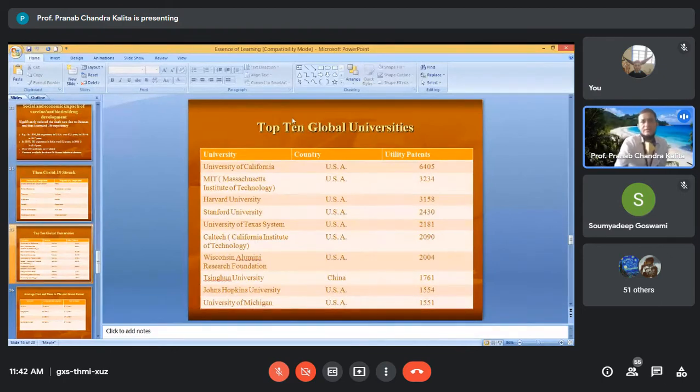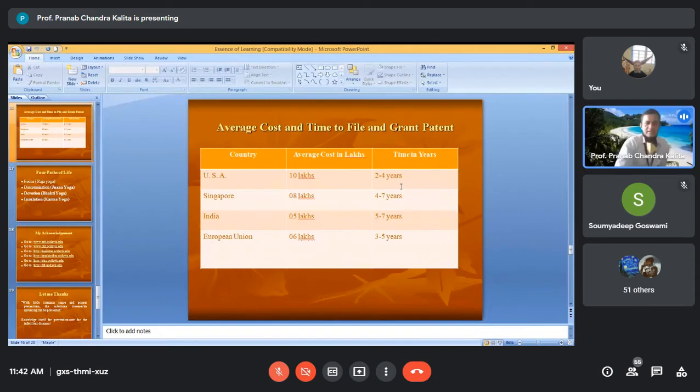These are the top 10 global universities in the world: University of California, Massachusetts Institute of Technology, Harvard, Stanford, University of Texas System, Wisconsin, China, Johns Hopkins, University of Michigan. Utility patents range from 6,450 to 1,551. These are the average costs required to file and grant a patent: USA around 10 lakhs, 2 to 4 years; Singapore 8 lakhs, 4 to 7 years; India 5 lakhs, 5 to 7 years; and another at 6 lakhs, 3 to 5 years.